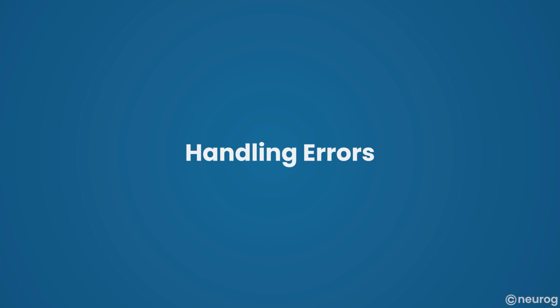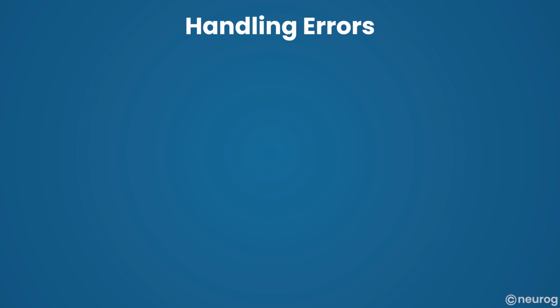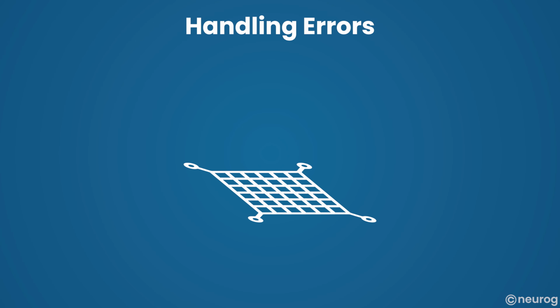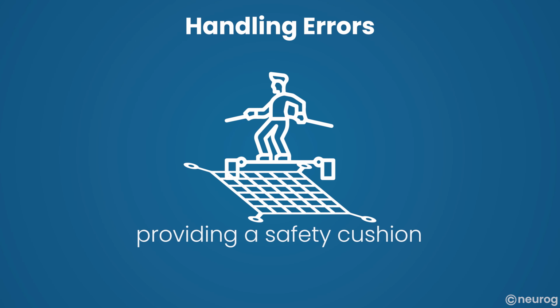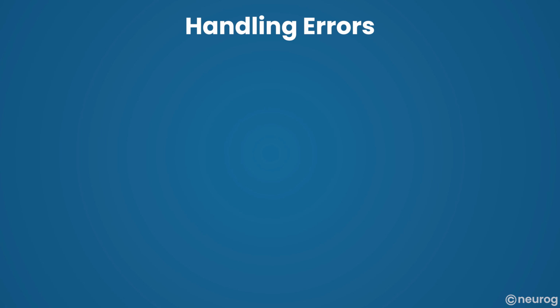Now let's learn how to handle errors gracefully in Python. Python provides tools like try and except blocks to catch and handle errors, ensuring that your program continues to run smoothly. Think of a safety net for a tightrope walker. It's like error handling in Python, providing a safety cushion when things go wrong.